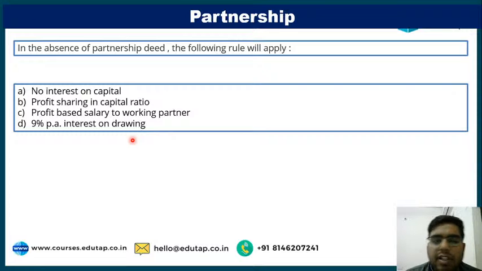Let us check by elimination technique. We know there will be no interest on drawing, so D cannot be the answer. C, profit based salary to working partner. No. If nothing is mentioned in partnership deed, no salary will be paid to any partner. B, profit sharing in capital ratio, is also wrong, since if nothing is mentioned in partnership deed, profit sharing will be done equally. So A should be the correct answer here.